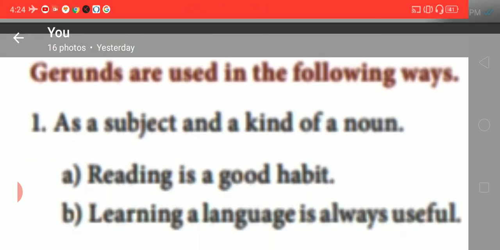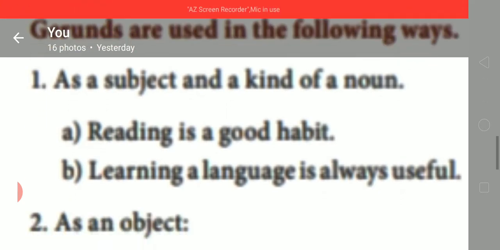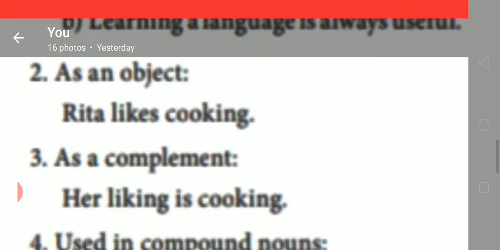First, as a subject, a kind of a noun. You see, reading is a good habit. So reading is the subject. Okay, it acts as a noun. So reading is a good habit. Second one, learning a language is always useful. As an object: Rita likes cooking. So Rita likes what? Cooking. So this gerund acts as an object.